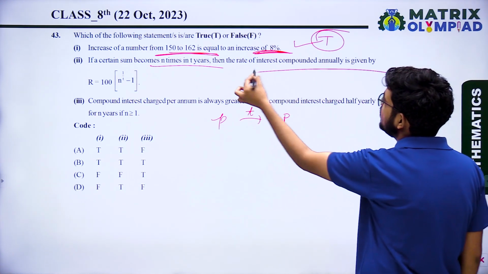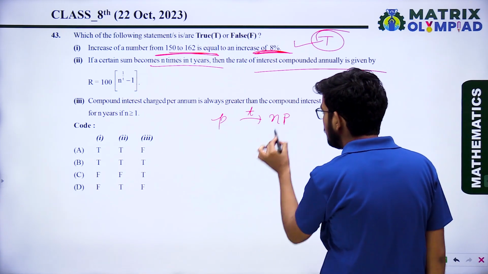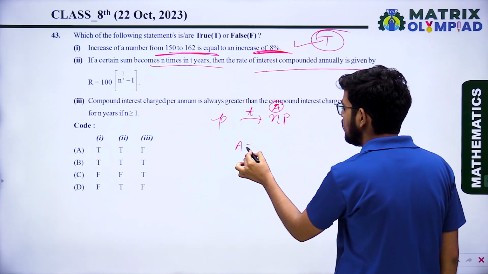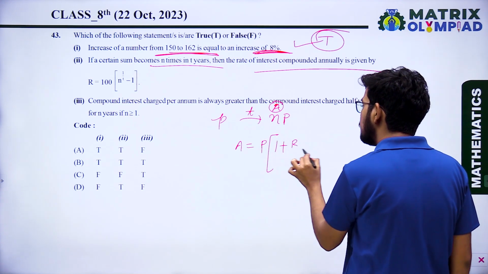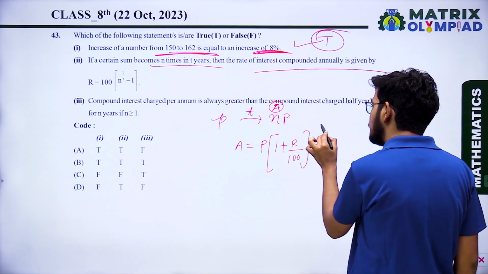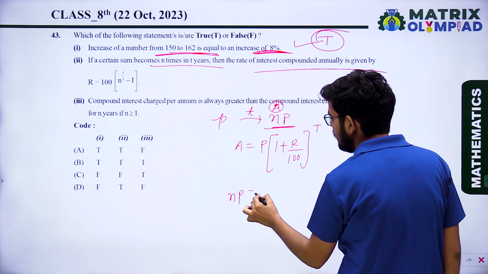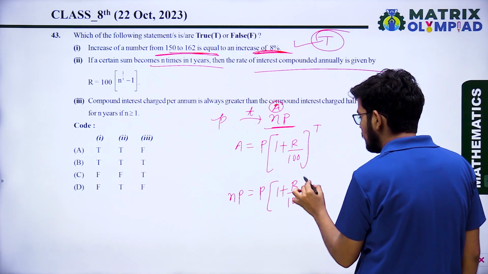So you know that is the total amount A. What is the formula of the total amount for compound interest? A equal to P into 1 plus R upon 100 raised to power T. And what is the value of A? NP equal P into 1 plus R upon 100 raised to power T.